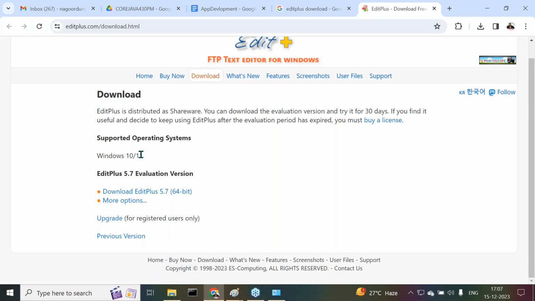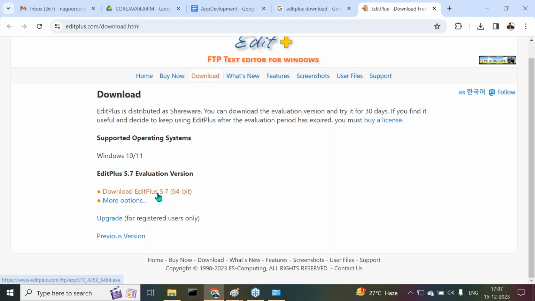For Mac, I think it's not available for Edit Plus now. But Sublime Text is available. Those who are using Mac, Sublime Text we can use for the Mac operating system. Right, sir. Very soon I will show how to install and use Java software and all inside this MacBook also. I will show that very soon, but not immediately.